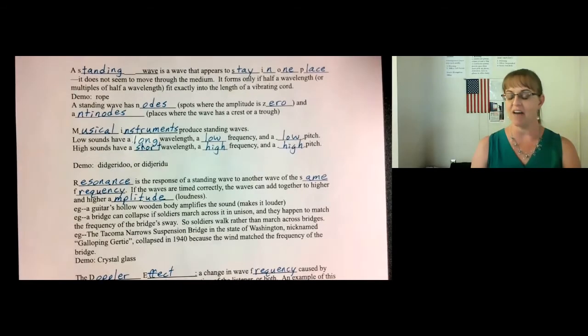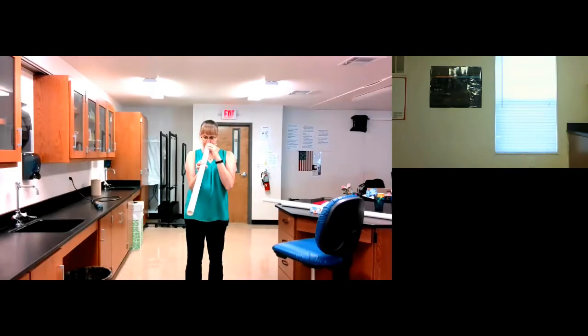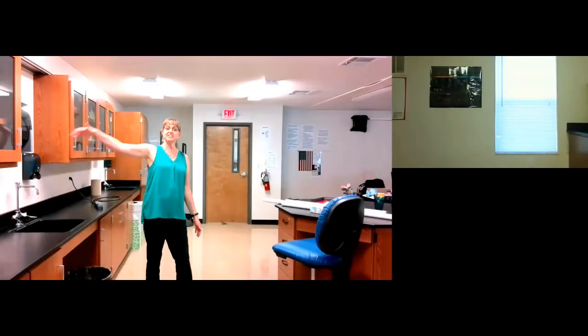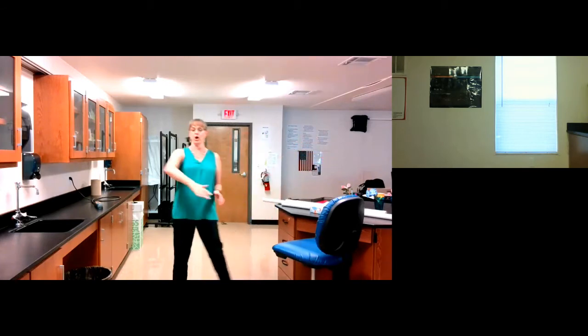Low sounds have a long wavelength, a low frequency, and a low pitch. High sounds have a short wavelength, a high frequency, and a high pitch. But what does that mean? The longer the didgeridoo, the longer the wavelength of the waves inside. Notice the lower sound. See, when a wave has a long wavelength, it has a low frequency.